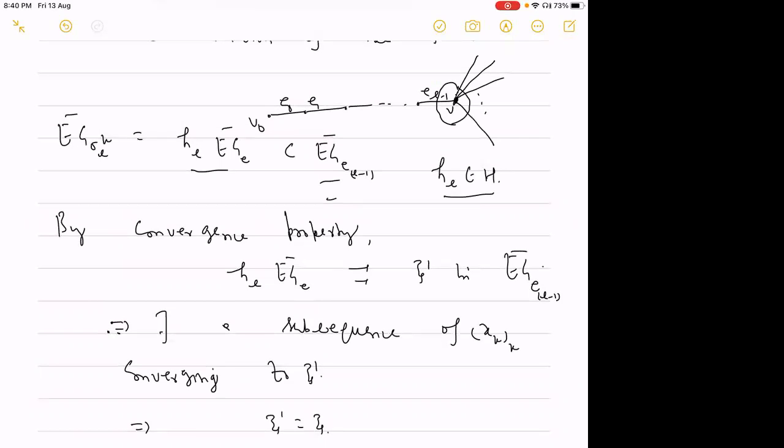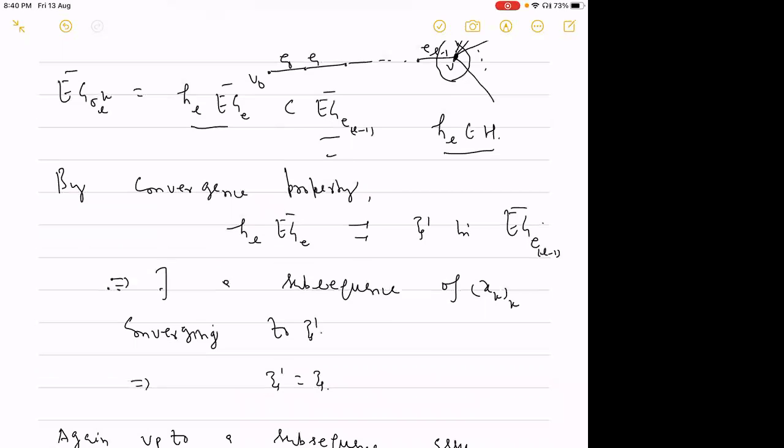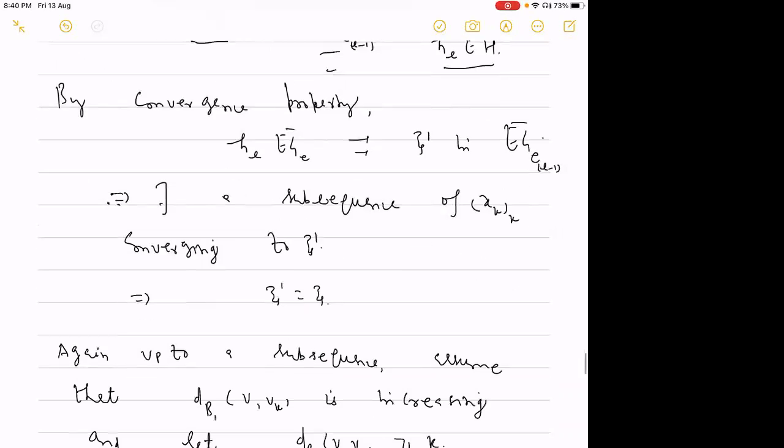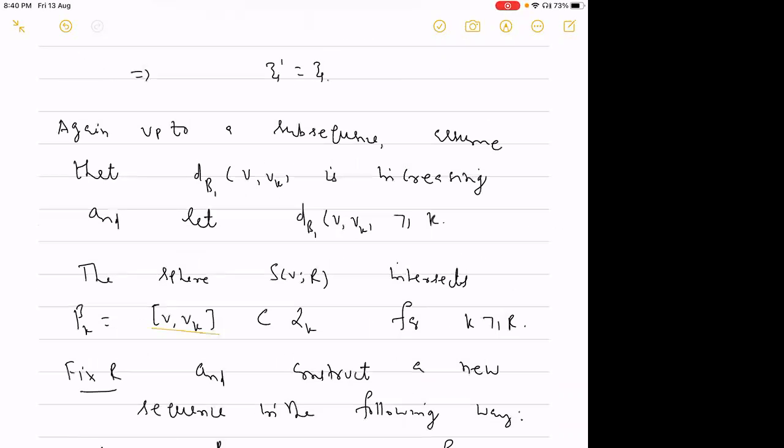Suppose you are given a sequence xk converging to some point xi in the stabilizer boundary; using this method, you can find where this xi is living. Okay, so now again, up to a subsequence, we can assume the difference in the Bass-Serre tree from.